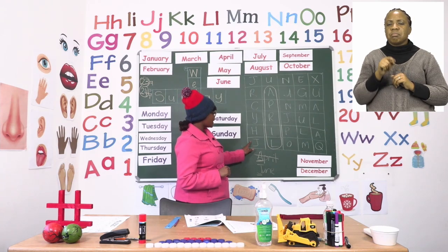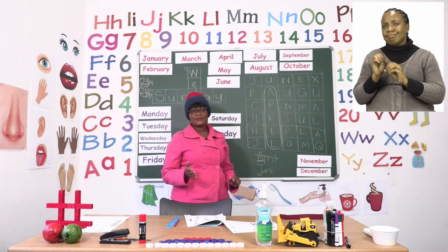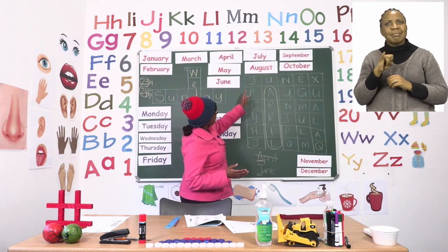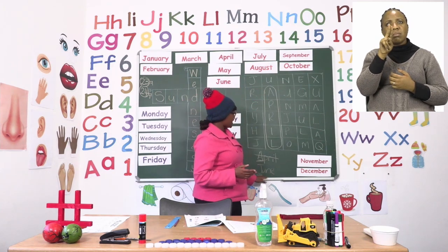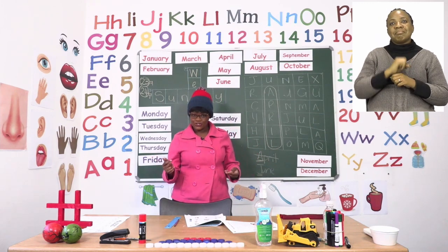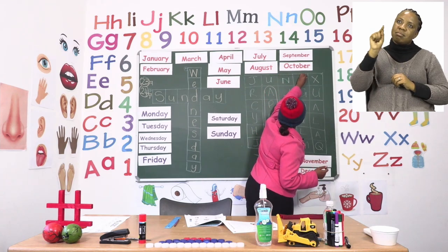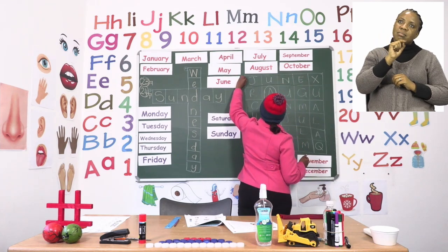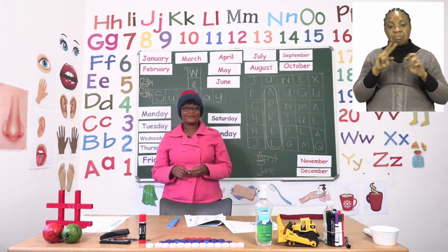I can see a J here, but there's no U around it, so I have to look for another one. I can see a J here, a U, an N, and an E. So I have spelled the word June. Now all that's left is to circle it. And then cross it out in the word box so you don't look for it again.